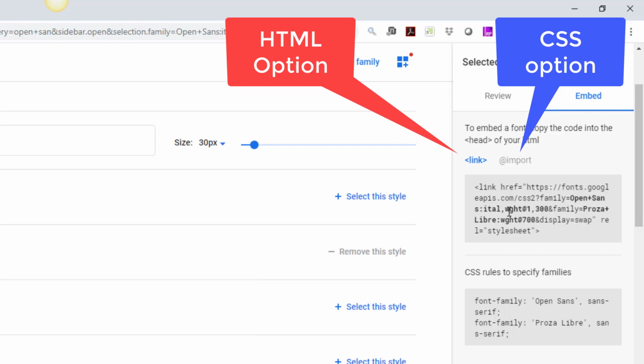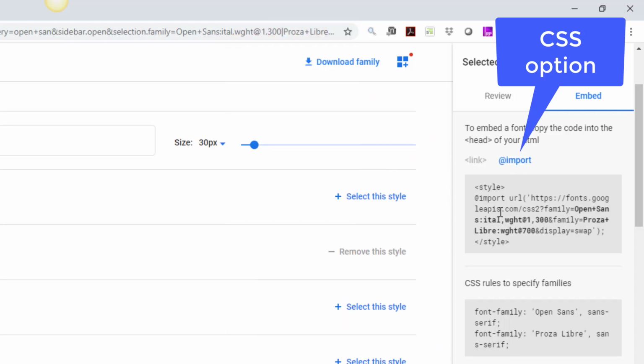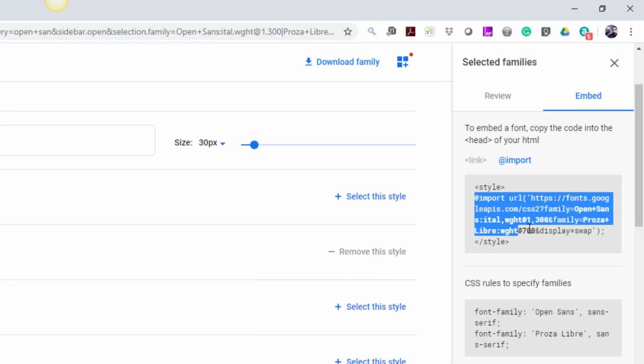Okay. So instead of that, what I recommend you do is that you go with the @import option. This one, you only have to put it on your CSS, and it will control any pages that are linked to that style sheet. All right, so I'm going to select everything except for the style tag. I don't need it because I probably already have it on my document or it's on an external.